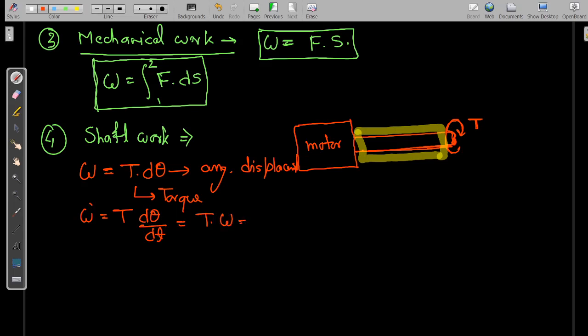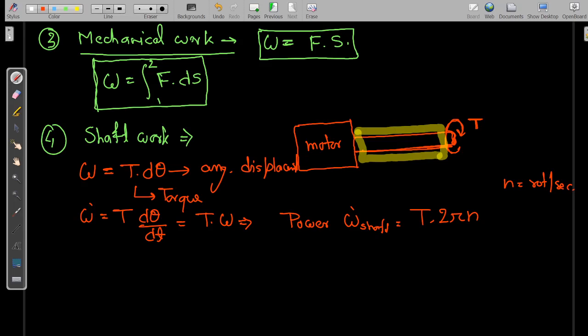So the shaft power W dot shaft is T omega, which is 2 pi n T, where n is the frequency of rotation per second.